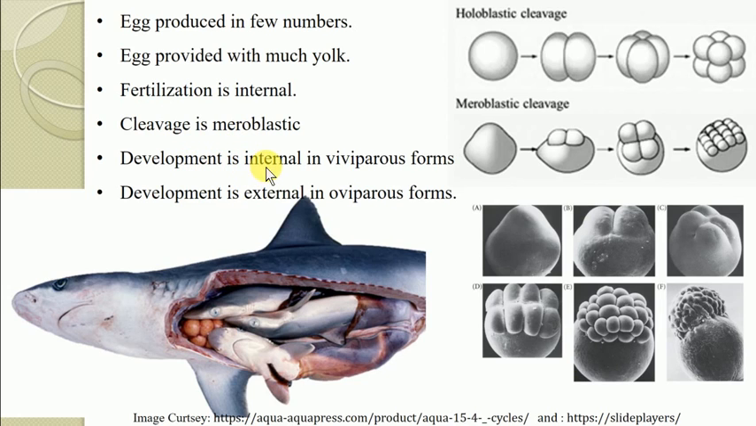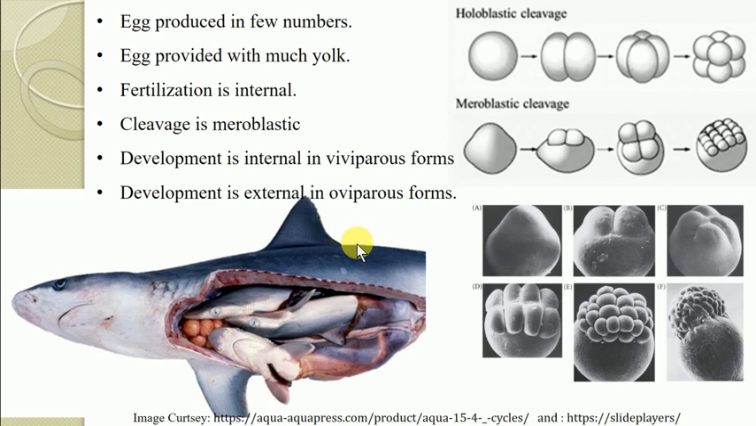Then development is internal in the case of viviparous forms. Viviparous means those organisms which directly give birth to their young ones. For example, this is a diagram of a female shark, and you can see three individual baby sharks in her uterus, showing a viviparous condition. But others show oviparity. In these cases, the development is external in egg cases, and these are present in the oviparous forms of chondrichthyes fishes.